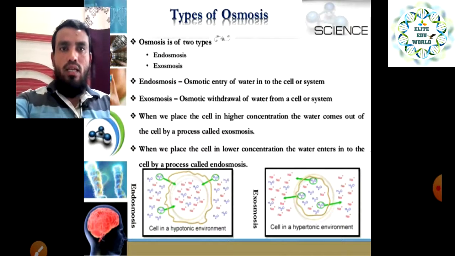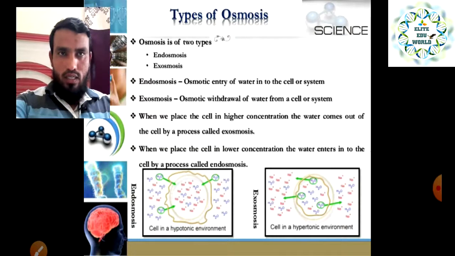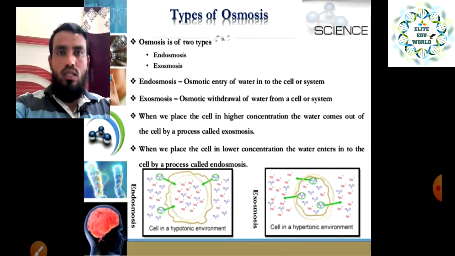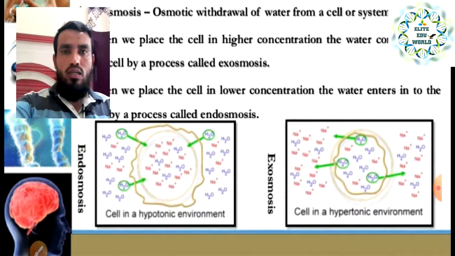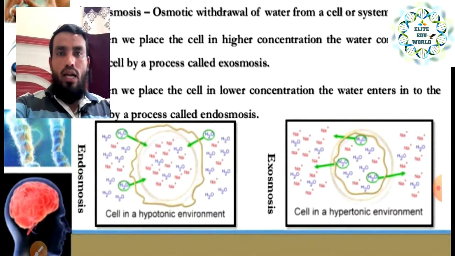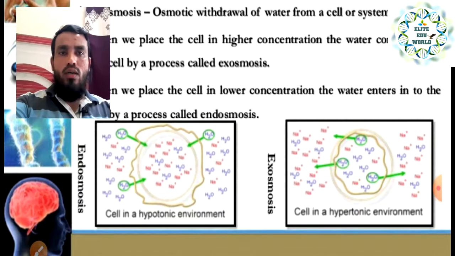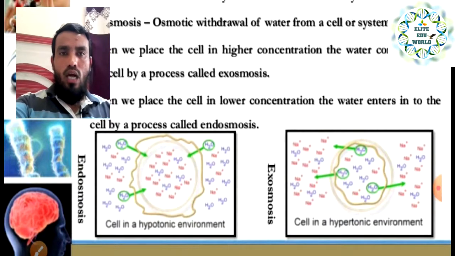When we place the cell in a higher concentration, the water comes out of the cell by the process called exosmosis. You can see this figure also. With the help of this figure you can understand better. In endosmosis, when we put the cell into a lower concentration outside the cell, the water will come inside the cell and the cell will swell up.